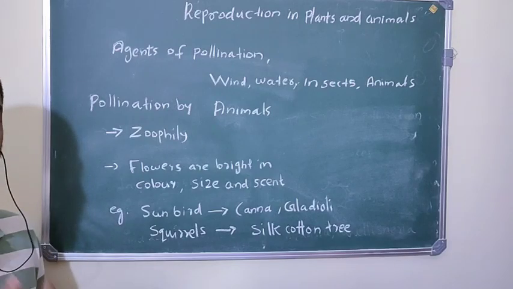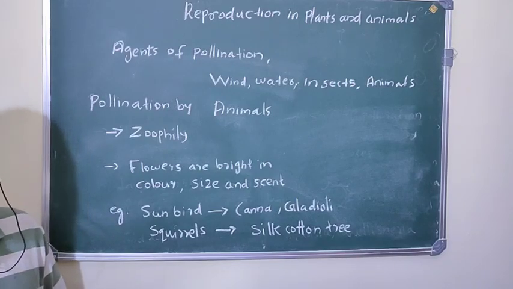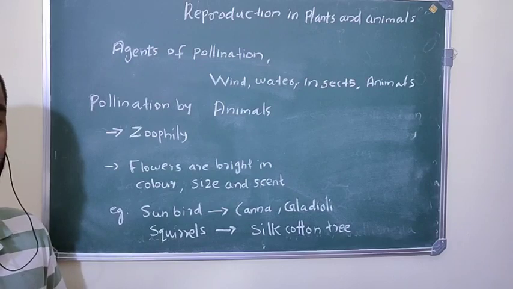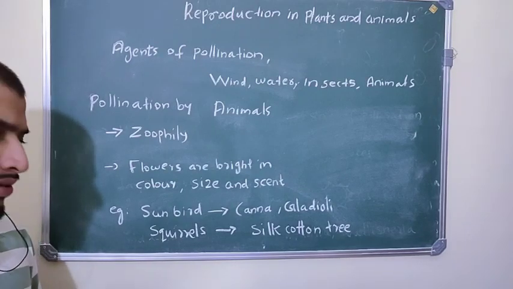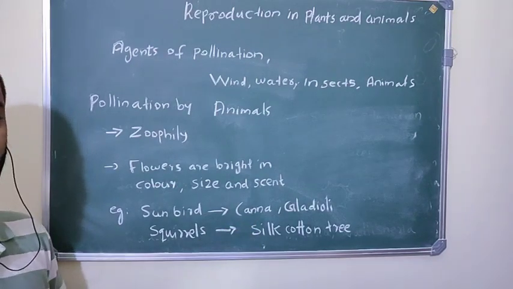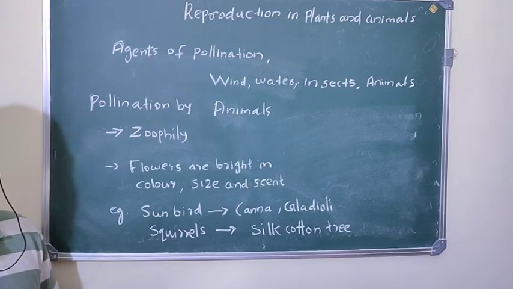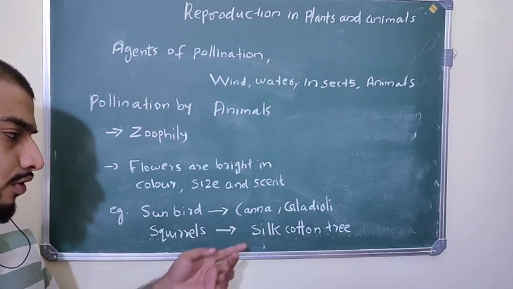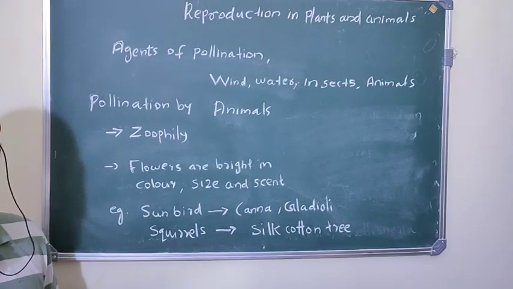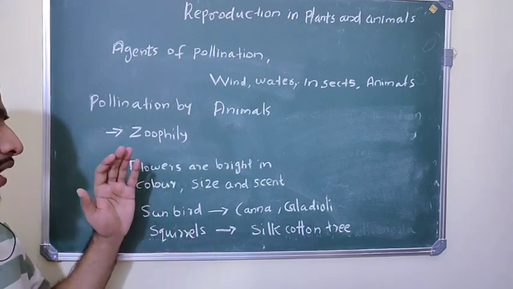Okay, animals involved in this cross pollination, for example, sunbird, which pollinates the flowers of the plants canna and gladioli, and also squirrels, which pollinate the flowers of silk cotton tree. So these are about zoophily.